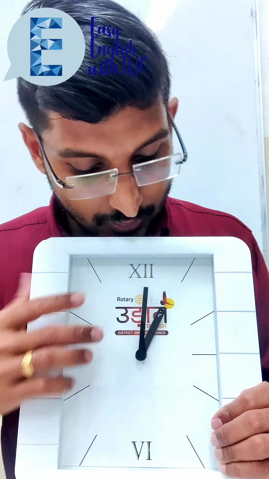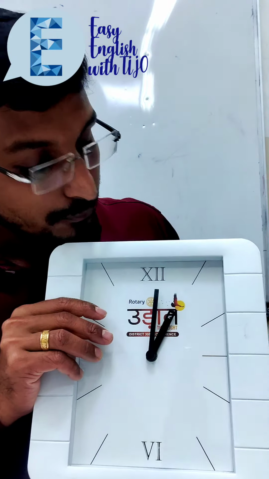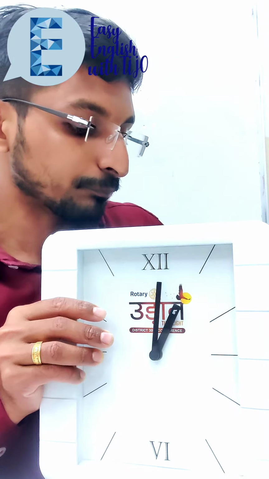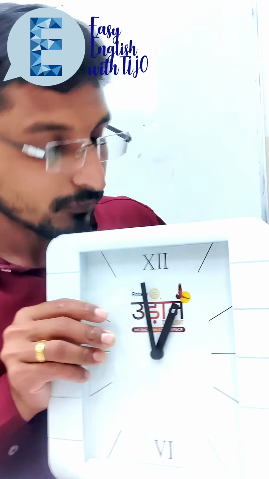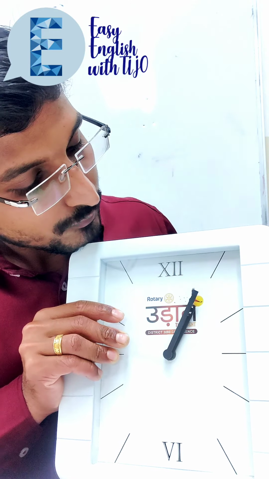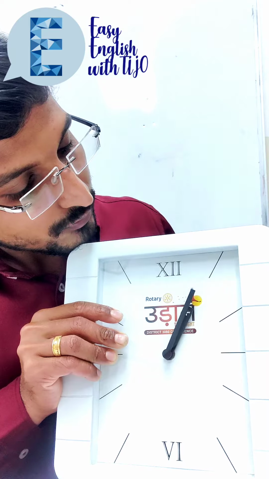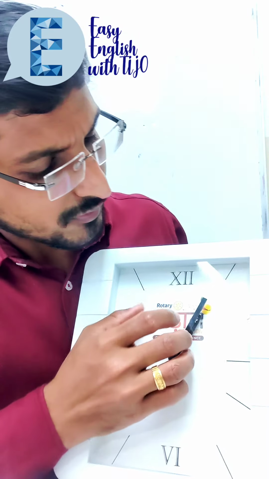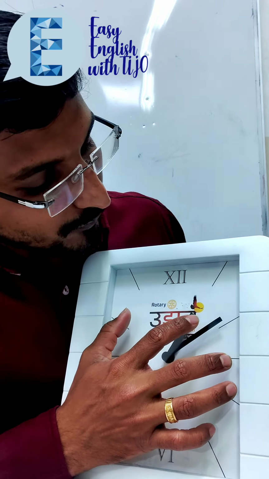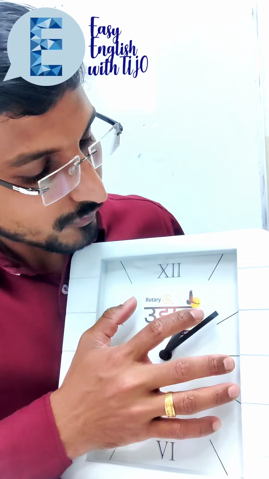That's all. So if we go a little bit past the hour, for example, 1, 2, 3, a little bit up to here, up to 10. Okay, this is 10. So not more than that.